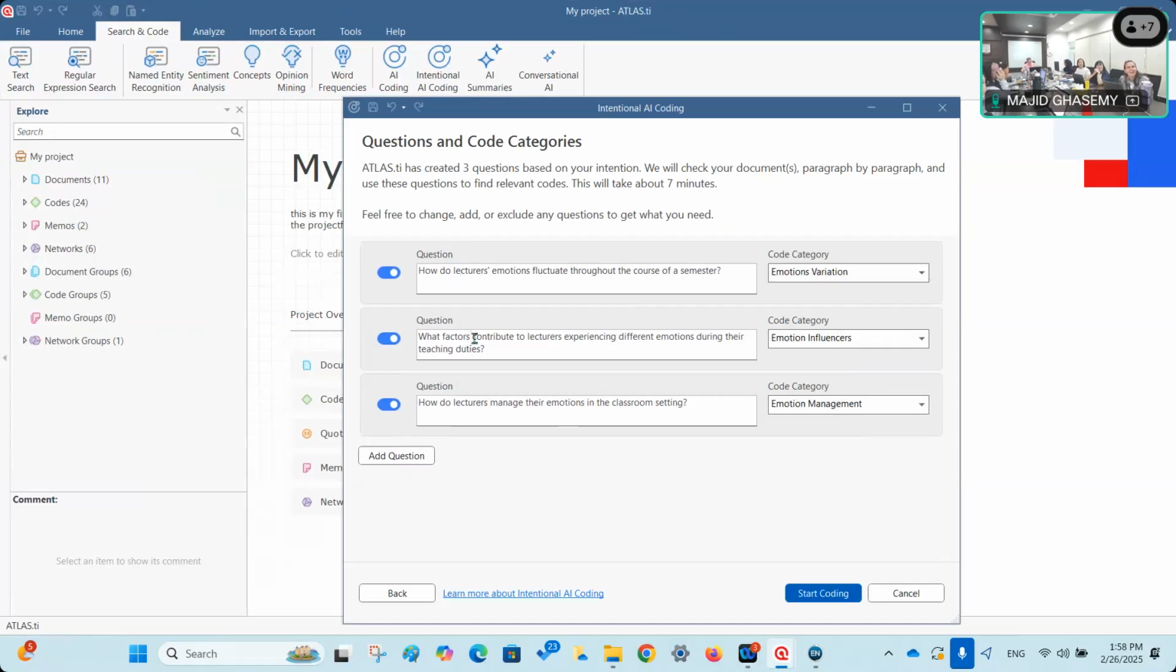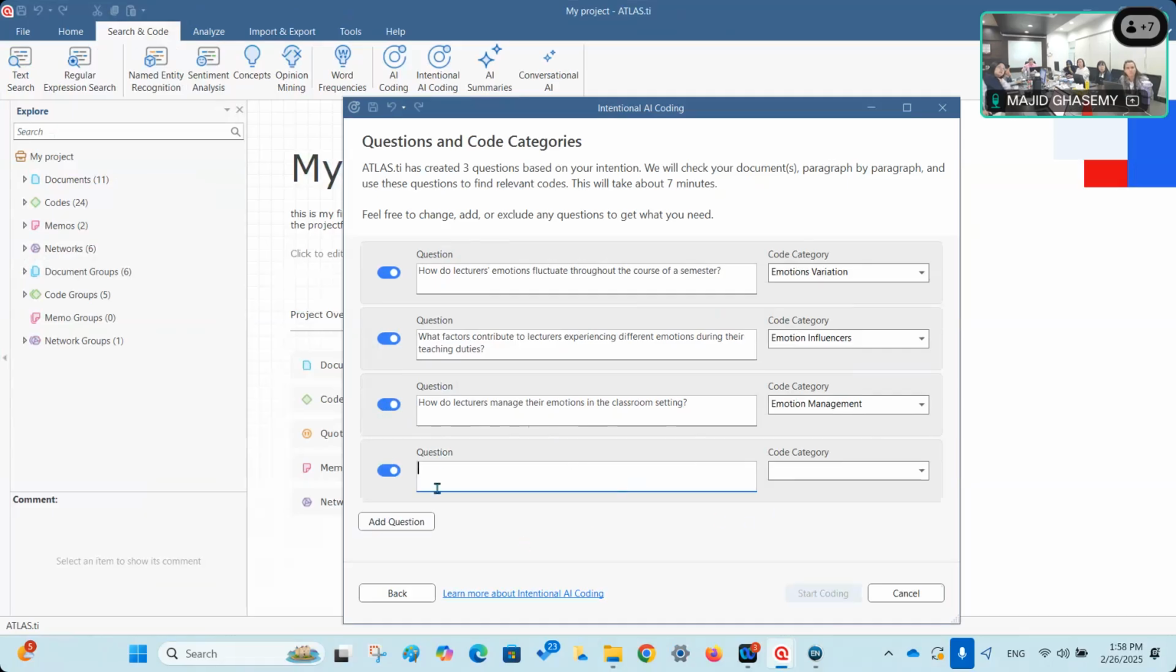All right, so now AI has provided a few questions and a few code categories for you. If you like these questions and these code categories, you can proceed. You can add some more questions to get more knowledge about the document that you are asking AI to analyze for you. Basically, based on what I wrote for AI, these are the 3 questions that have been generated. If you don't like these questions, you can remove them. If you want, you can add a question here. It's up to you.